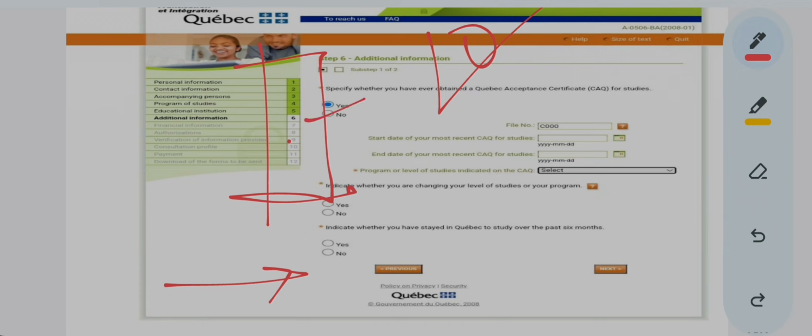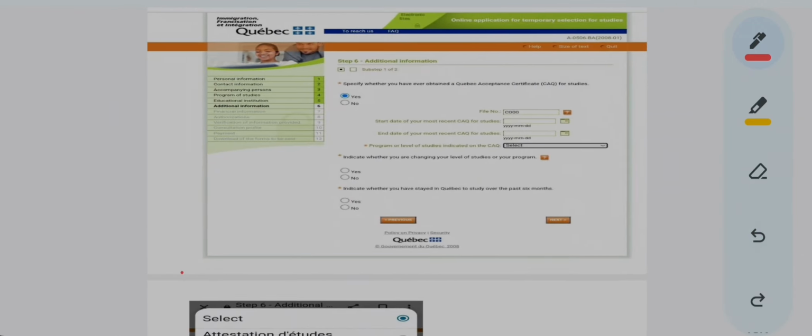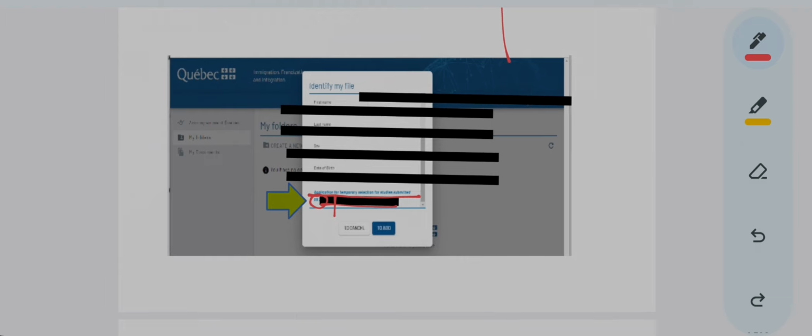There are 7, 8, 9, 12 steps, so many steps. And after the 12th step, there is a payment which you have to do. On whatever date you do the payment, that day will be mentioned over here when the portal is able to search your file. So okay, you got my point.